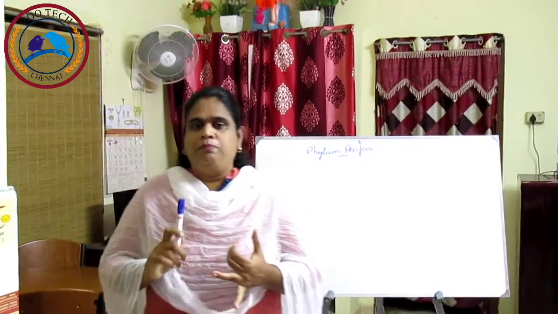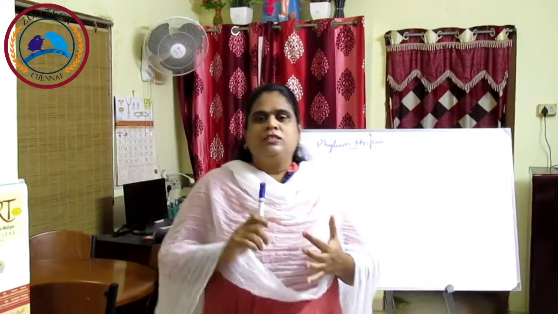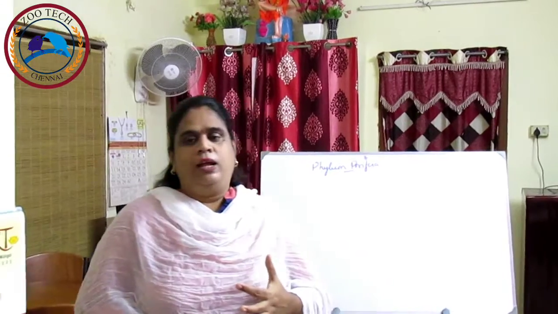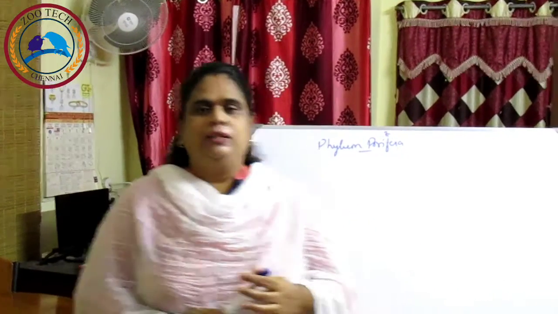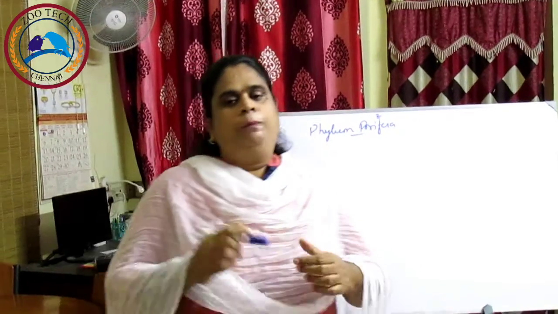They are exclusively aquatic, mostly marine, sedentary, solitary or colonial animals with a body perforated by pores, canals and chambers through which the water flows. That is the definition for Porifera.